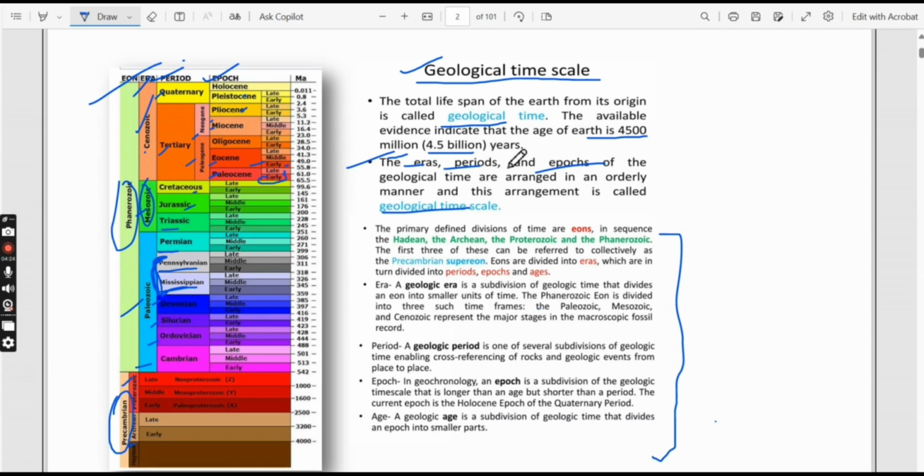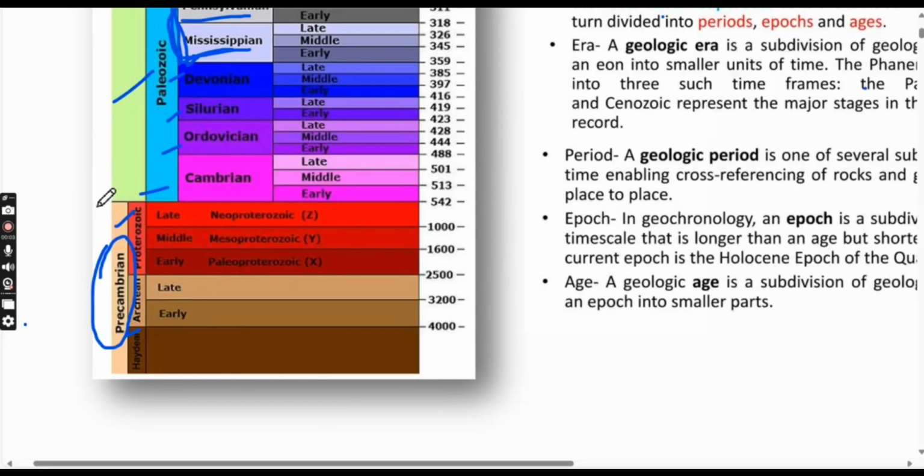Okay, I'm not going into detail for this. I will make a separate video for this when we study this part. The last thing left for this table is, as we are going to study only the Precambrian part of India today, I want to tell you the most important thing.